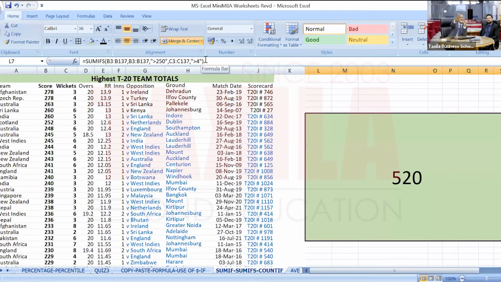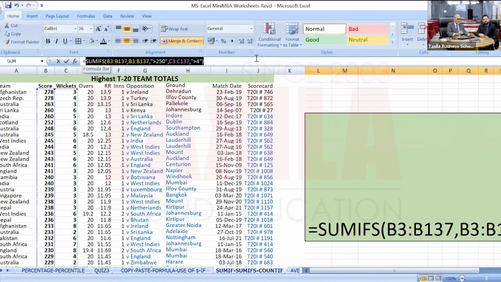So now, greater than 4 wickets is 5 and 6, that is Sri Lanka and India, with scores of 260 and 260, so the sum is 520. So that's the power of SUMIFS. You can do the same thing for COUNTIFS, COUNTIF also. So let's do a COUNTIF. Very easy to do that.